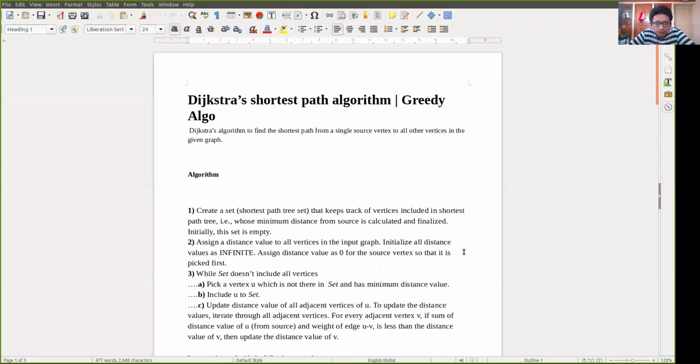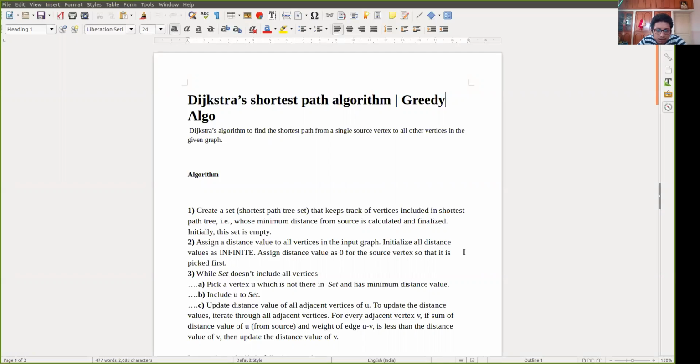So this is the Dijkstra shortest path algorithm, and as I told you, this is a greedy algorithm. Why is this a greedy algorithm? Because in this algorithm we always assume the local node as my minimum distance. I mean the local node is the optimum, the local path is the optimum path. That's why it is known as greedy. We will discuss this particular thing later, at the end of the lecture.